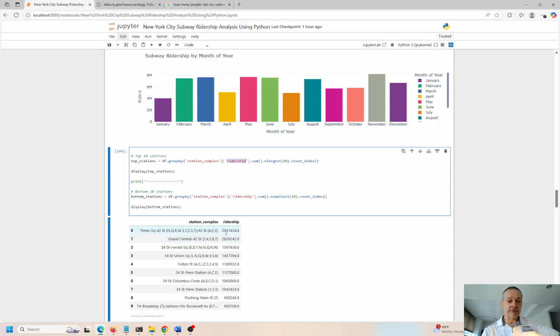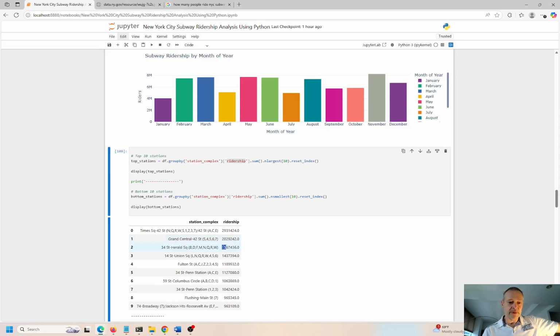So I already knew this one. Times Square. So 2.9. Wait, is it 2.9 or 29? 1, 2, 3. Yeah, 2.9 million for 2023. There are no other filters or anything applied here. Grand Central is close. It's not that close. It's off by 1 million, but that's number 2.